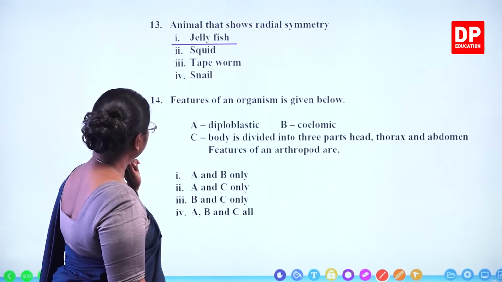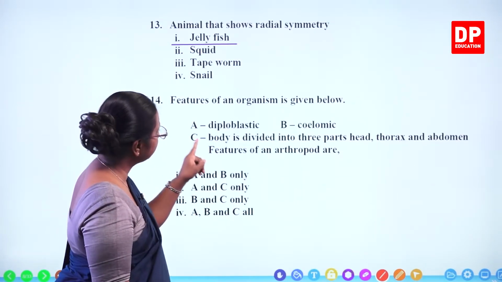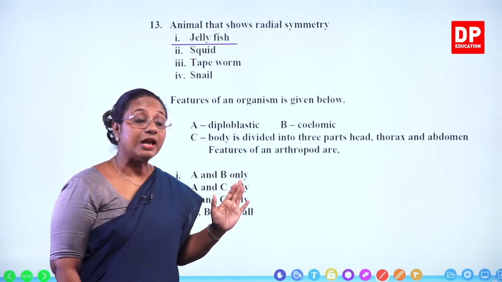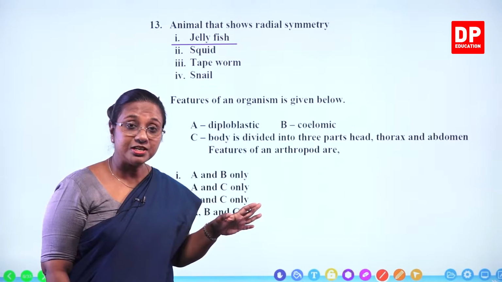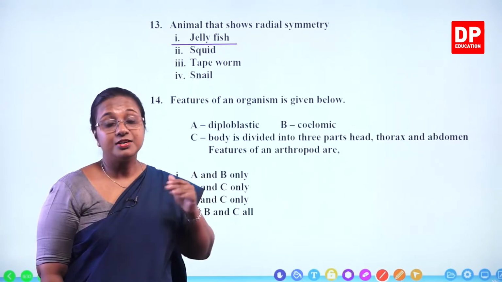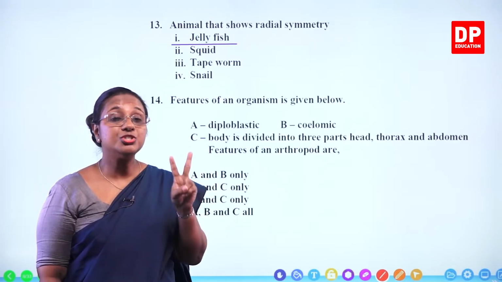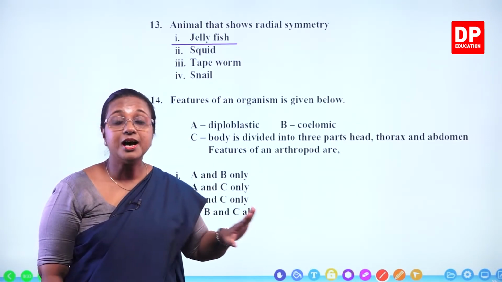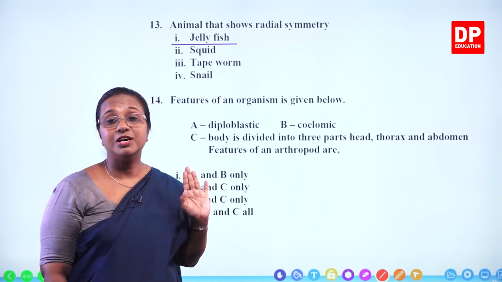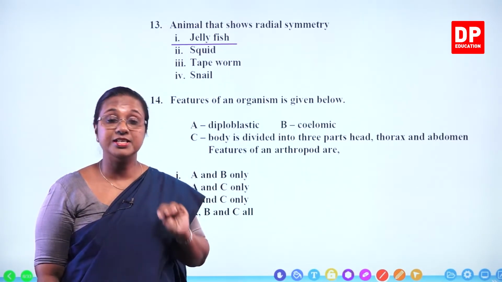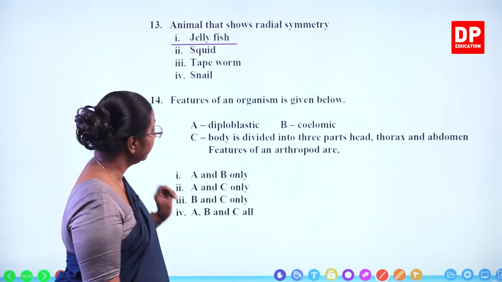Question number 14. Features of an organism are given below. First one, diploblastic. You can remember, students, under invertebrates, only the cnidarians or the coelenterates have a diploblastic body, 2 germinal layers. All the other invertebrates have a triploblastic body, which means the body is made up of 3 germinal layers.